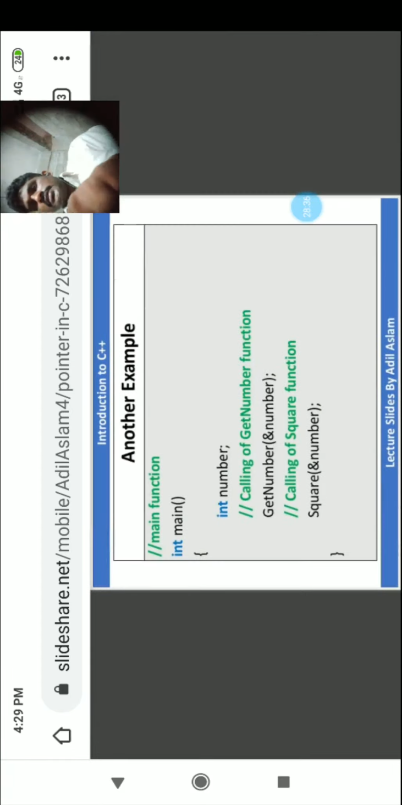What is the output? Look at the output here. Enter number 25, square is 625. Just imagine, enter the number 3, square is 9. Enter number 4, square is 16. Enter number 6, square is 36. So this is the logic that happens here.